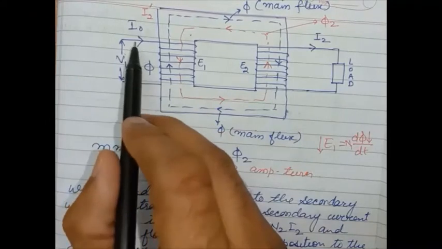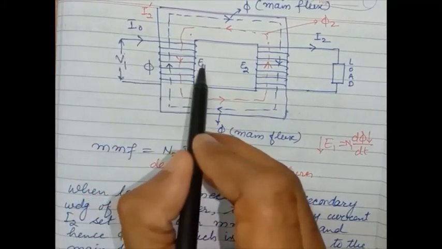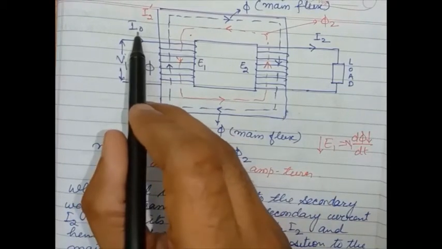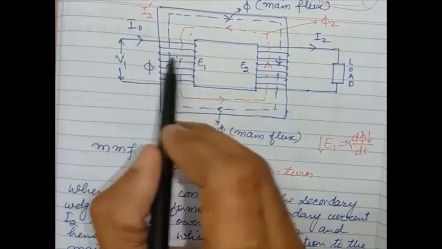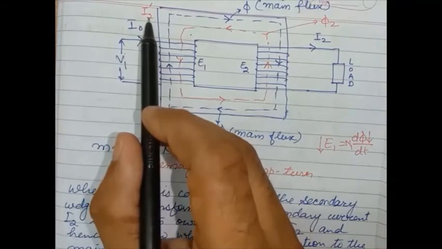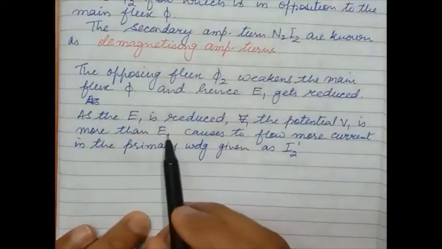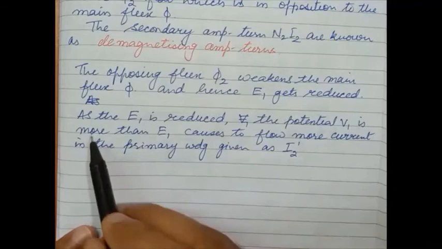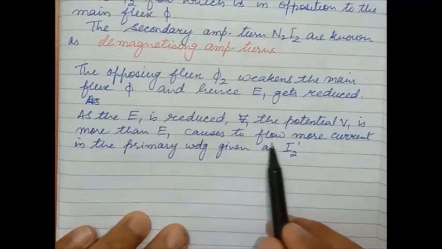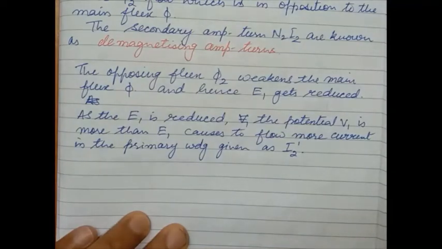The property of current is that it always flows from higher potential to lower potential. I0 was already flowing in the primary winding, and another additional component, I2 dash, will start flowing into the primary winding. So the potential V1 being more than E1 causes more current to flow in the primary winding, given as I2 dash.